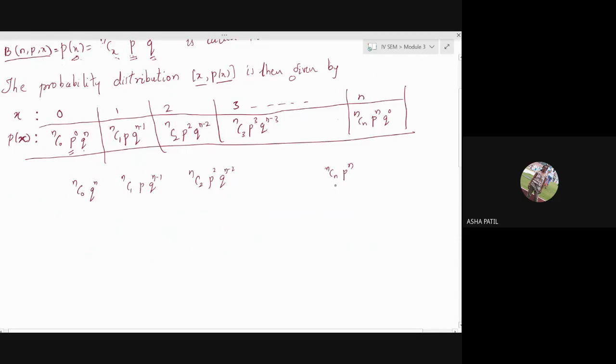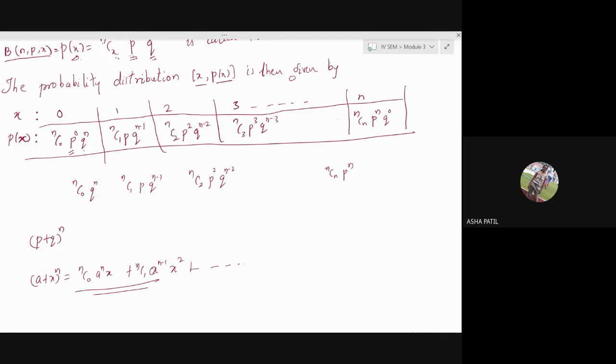Where will you find such terms? Binomial expansion of p plus q raised to n. I hope anybody remembers, usually it is written in the form of a plus x raised to n. It is nC0, a raised to n, then nC1, a raised to n minus 1, x square, so on it continues. Do you remember this or not? In PUC you have studied it, binomial expansion, right?